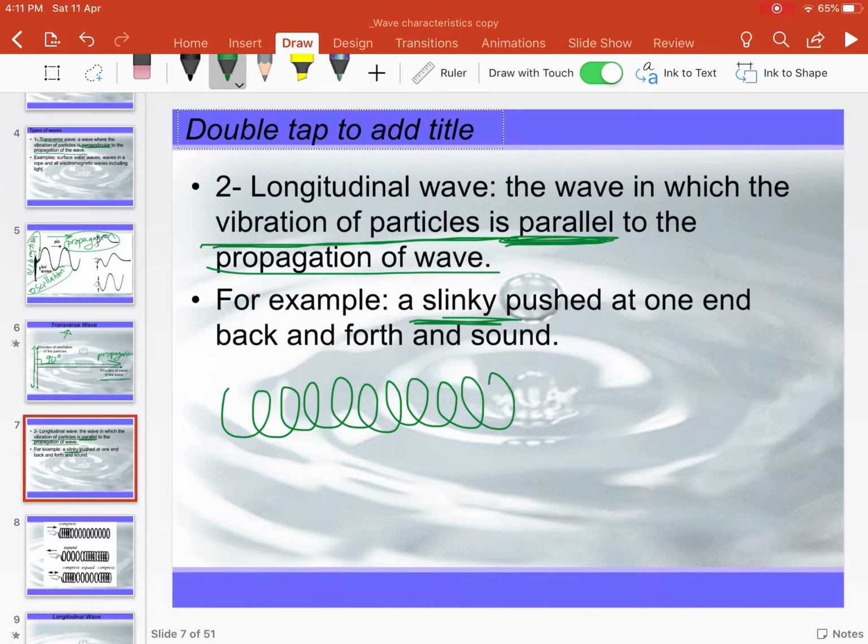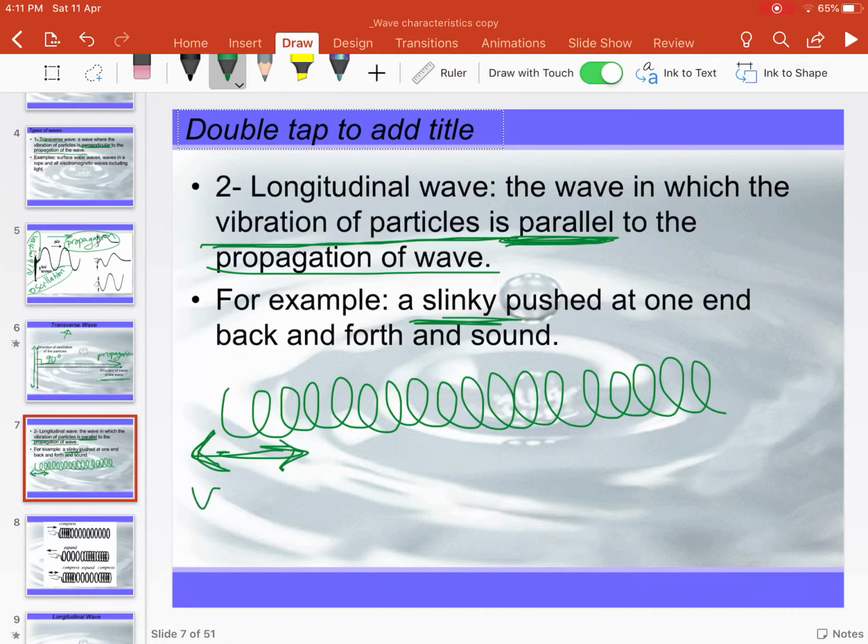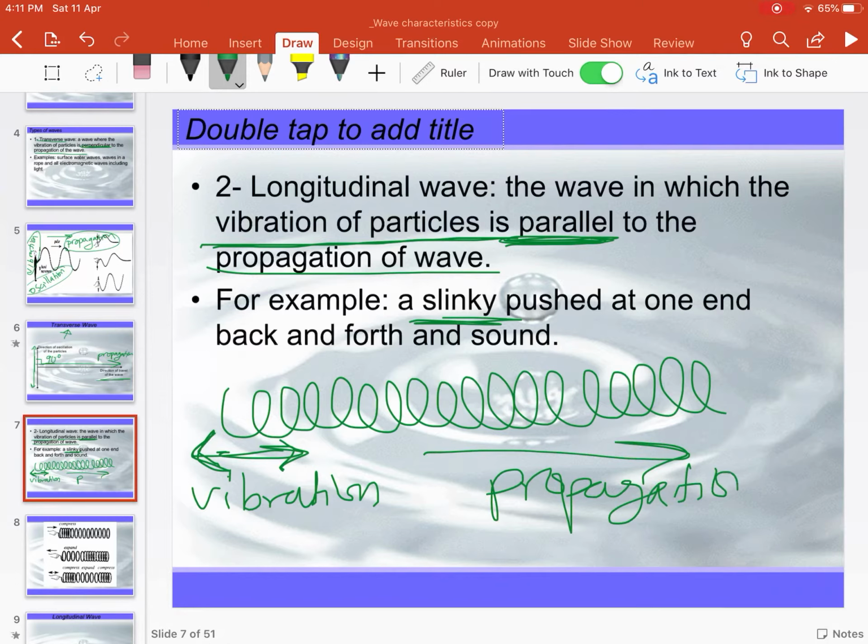And you are here and you push it or shake it back and forth. So this is your vibration. And then the wave goes that way. So that's your propagation. So here, both the vibrations and the propagation are parallel, and that's what's called longitudinal wave.